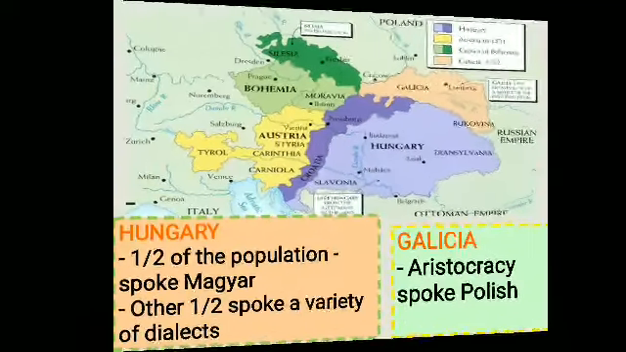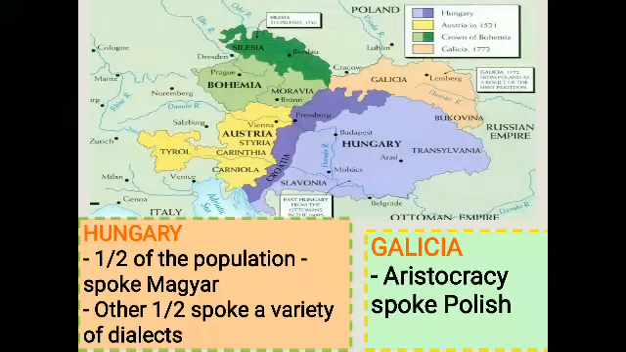Then in Hungary, half of the population spoke Magyar. The other half of the people spoke a variety of languages, or dialects. Whereas in the other region, Galicia, what group of people are there? There also we can see the aristocracy people who speak the Polish language.